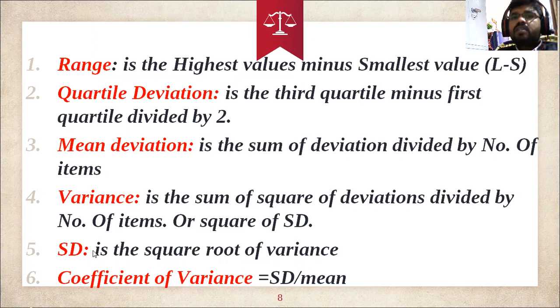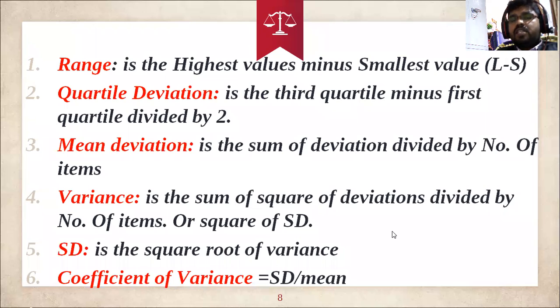What is meant by standard deviation? The standard deviation is the square root of variance. Whatever we get as the variance, we should take the square root of it. That symbol will be there, the square root, like this. That is the standard deviation. Basically, the standard deviation is calculated to see how much the data is deviating from the mean value.